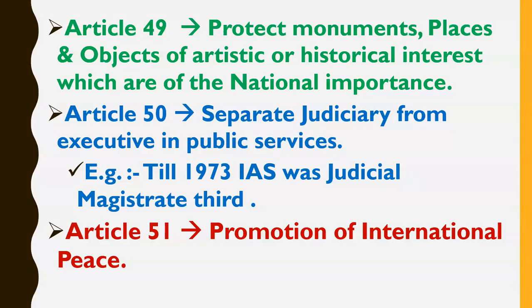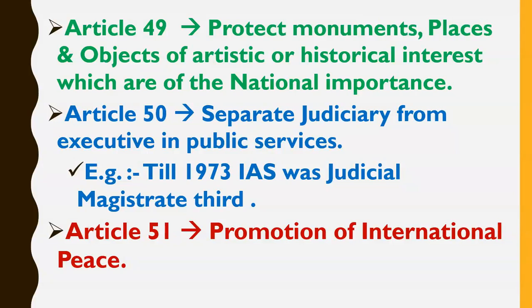Now friends, then comes Article 50. So Article 50 says separate judiciary from executive in public services. Now what does it mean? So it means that no member of judiciary can be the member of executive, and similarly no member of executive can be the member of judiciary. So Article 50 says that states should actually try to separate judiciary from executive in public services.